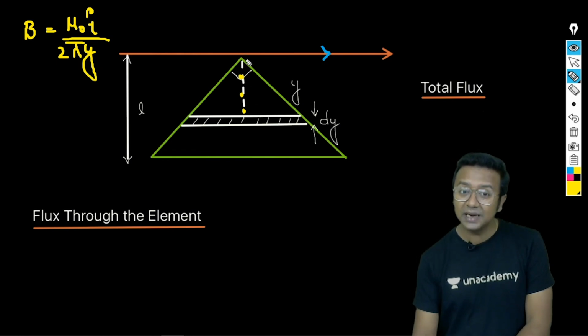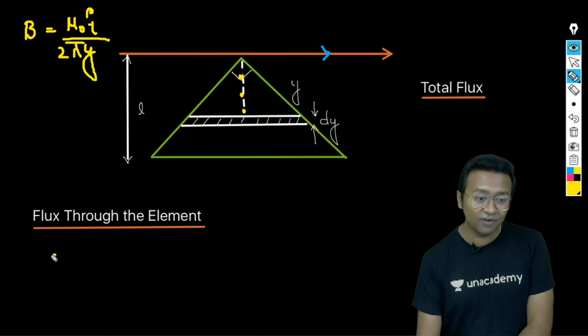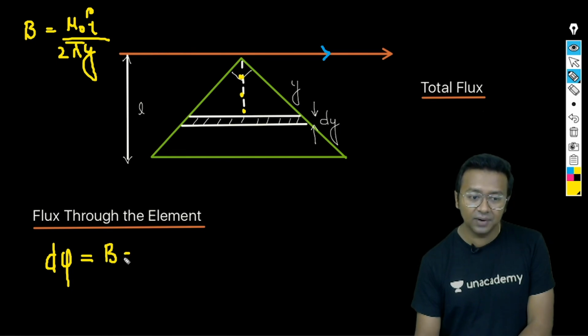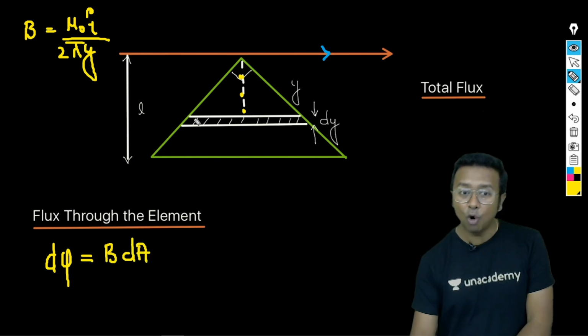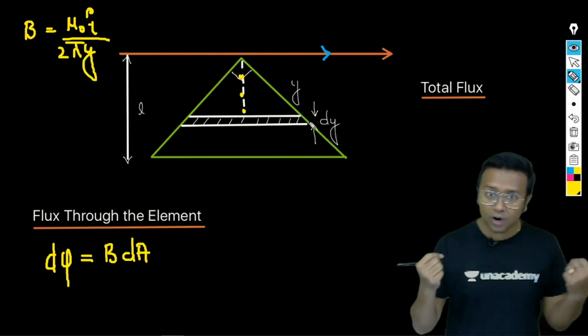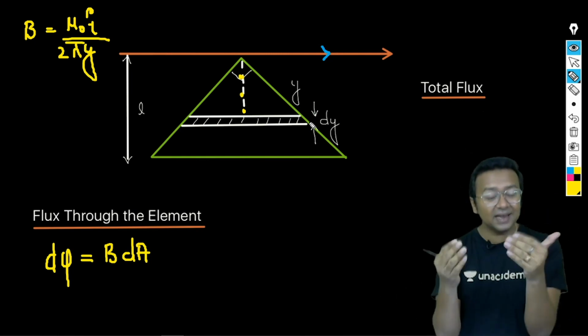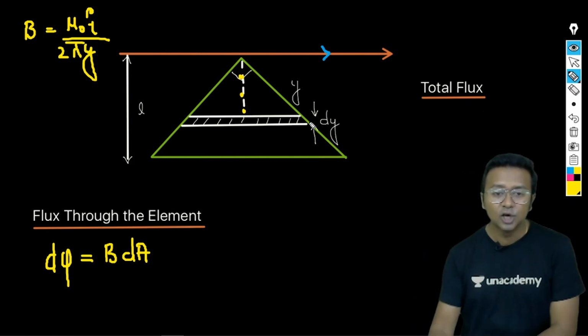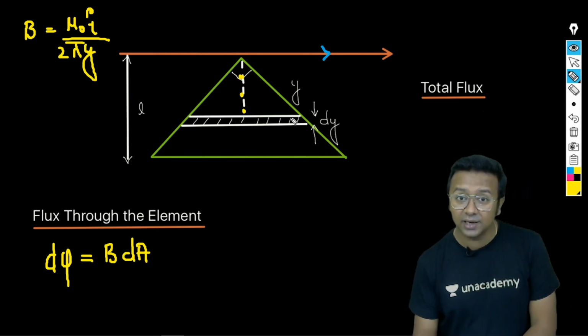So here I cannot multiply the magnetic field generated due to this wire with the area of the loop. So we'll take a small element in order to find out the flux, that is d phi, and that will be equal to the value of the magnetic field into the area dA of this particular element. This point is very clear: we cannot multiply directly the magnetic field into the area of the entire loop, so we need a small loop there. So what will be its area?